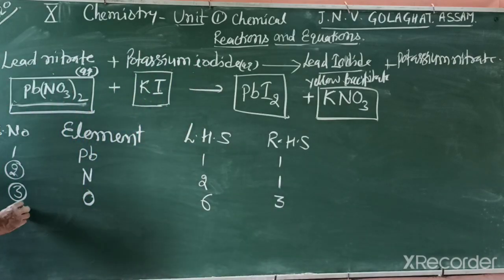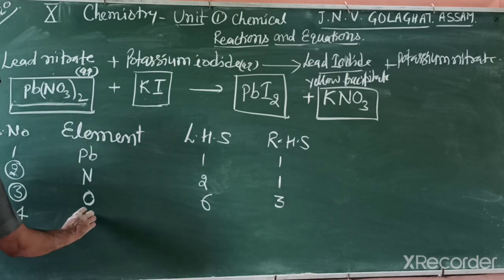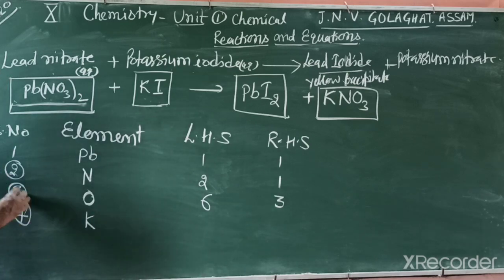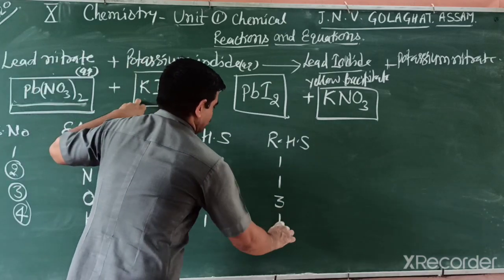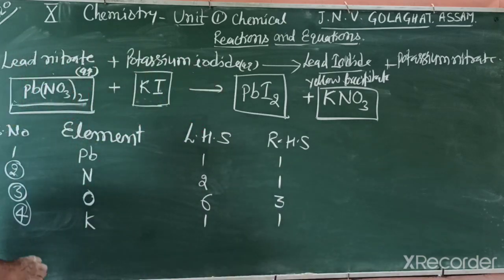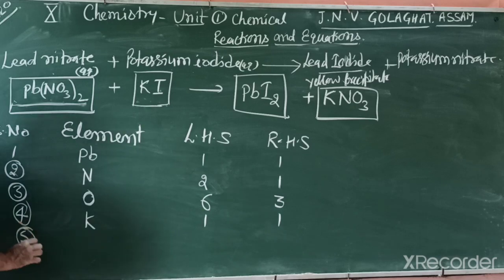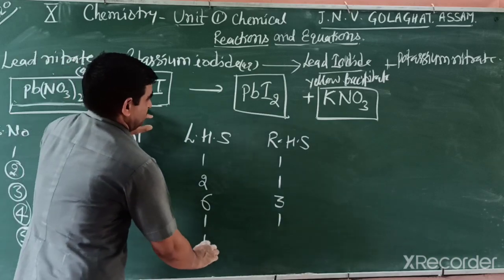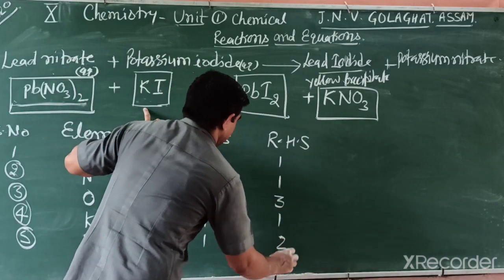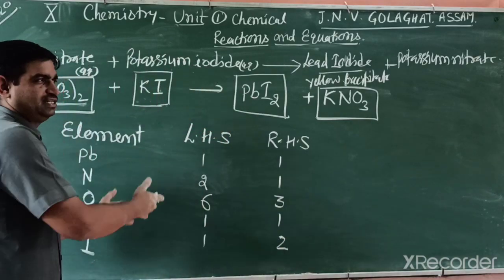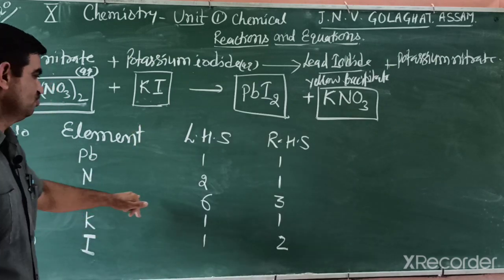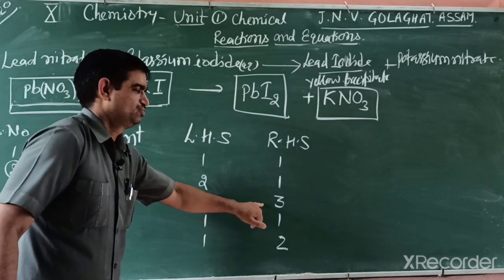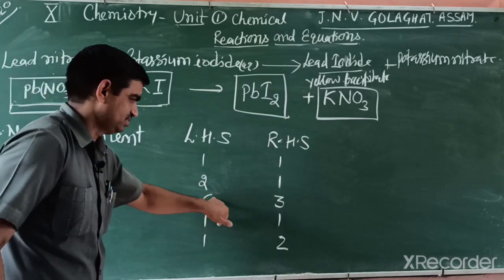The fourth element is potassium. Left side only 1, right side only 1, so this is balanced. And the last element is iodine. Left side 1, right side 2. So we see in tabular form which one has the most difference. Oxygen has the most difference, so at first we try to balance oxygen.